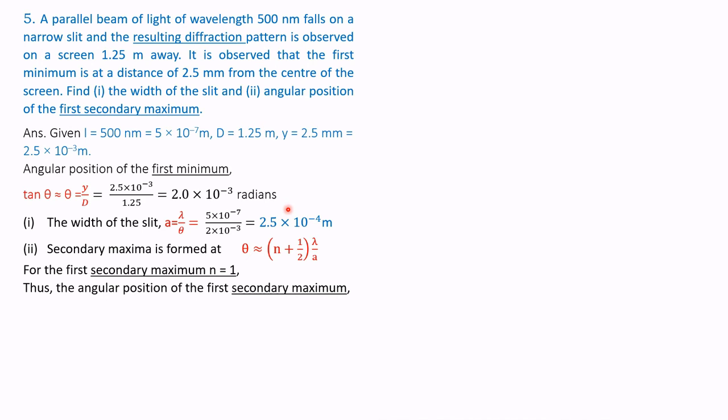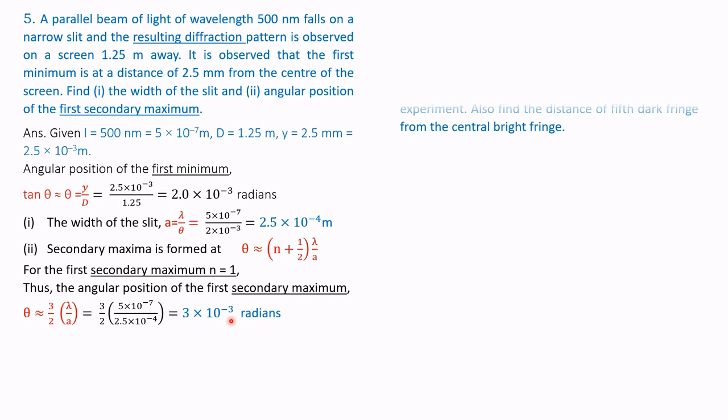Thus, the angular position of the first secondary maximum is given by substituting in this formula. Theta is equal to 1 plus half, 1 and a half, that is 3 by 2, into lambda by a. Therefore, retaining 3 by 2 into 5 into 10 to the power of minus 7 divided by 2.5 into 10 to the power of minus 4. Simplifying, we get the value as 3 into 10 to the power of minus 3 radians.